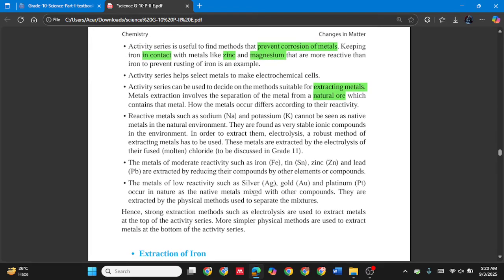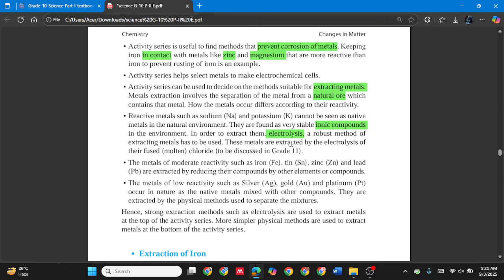Next use: reactivity. Metals such as sodium and potassium cannot be seen as native metals in the natural environment. They cannot exist as native metals. They are found as very stable ionic compounds in the environment. In order to extract them, electrolysis, a robust method of extracting metals, has been used.